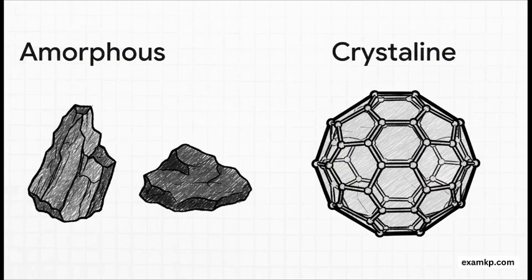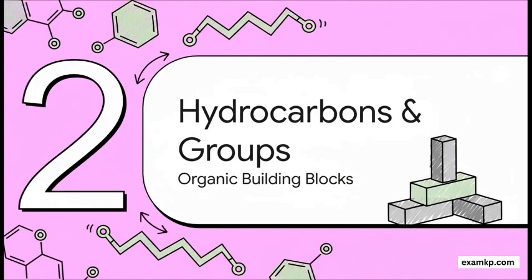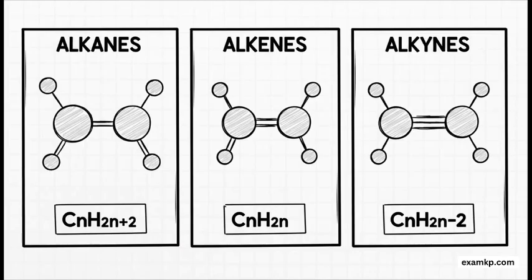Okay, so we've seen what pure carbon can do. Now let's see what happens when it starts bonding with other elements. We'll start with the simplest case, hydrogen. This brings us to hydrocarbons. These are compounds that contain only hydrogen and carbon, just those 2. They are the absolute fundamental building blocks of all organic chemistry. Now, we classify hydrocarbons into 2 main families. First, you have the saturated ones, which we call alkanes.